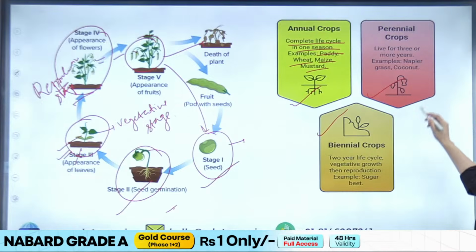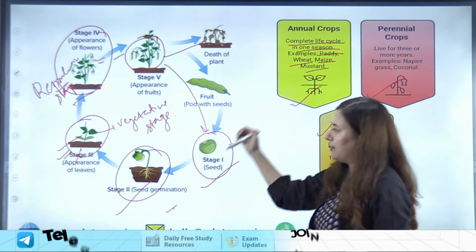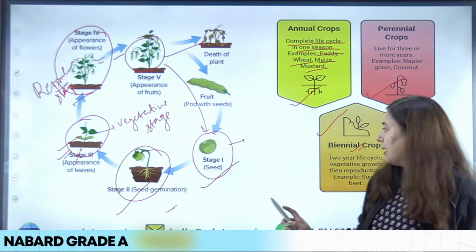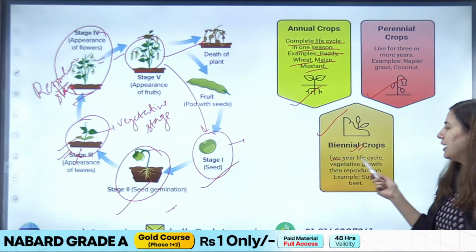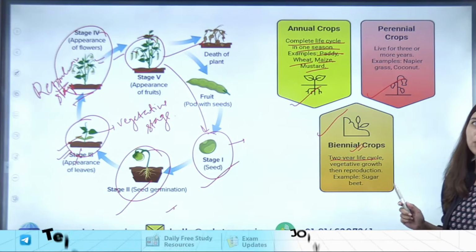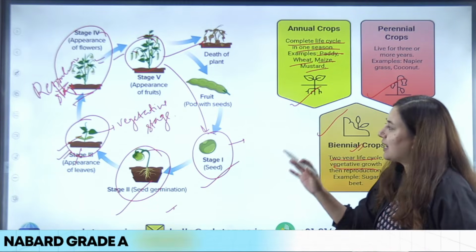Okay? Coming to the biennial crop. In the case of annual crops, what happens? All these cycles are completed within a year, right? But in the case of biennial crops, it takes 2 years for that crop to complete the entire life cycle. Okay, for biennial crops, it takes 2 years to complete the entire life cycle.